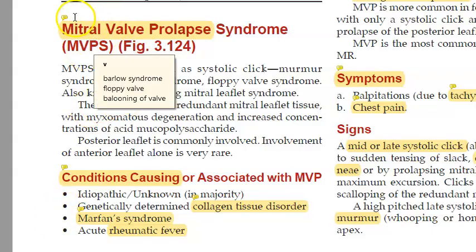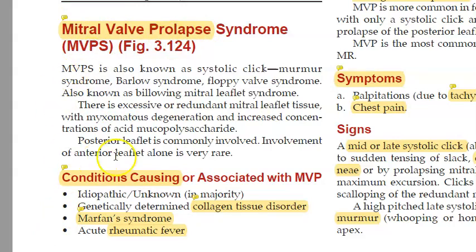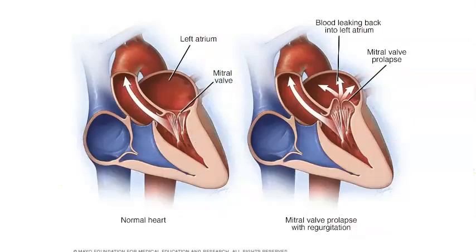Hello people, in this video let us look at mitral valve prolapse. So MVP. This is also called floppy valve, etc. Let us look at the mitral valve. So where is the mitral valve, guys? Between the left atrium and the left ventricle. So here you have the mitral valve.